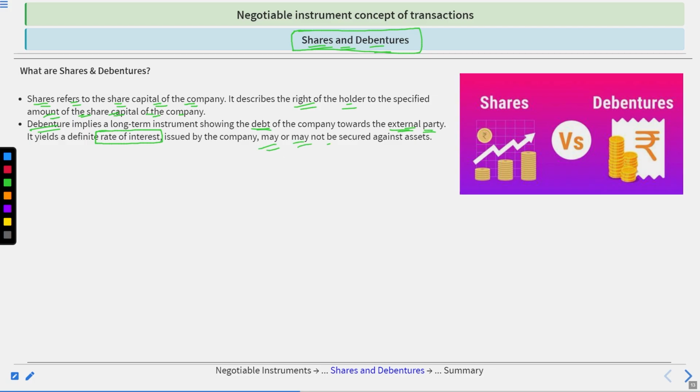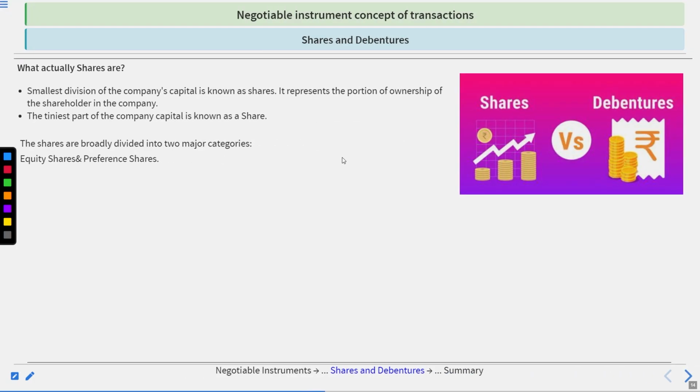The debenture may or may not be secured against the assets. It has a high rate of interest in comparison with shares, but also carries high risk because it may or may not be secured against the asset. So if they fall, it cannot be recovered that easily.